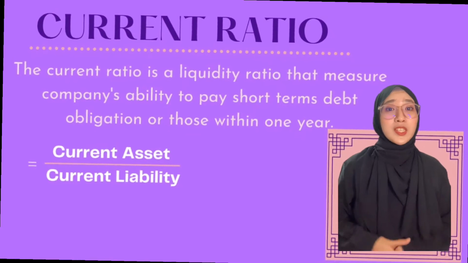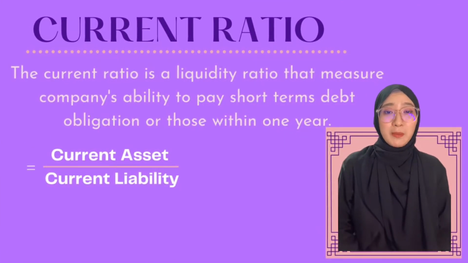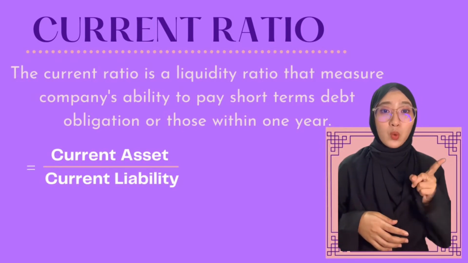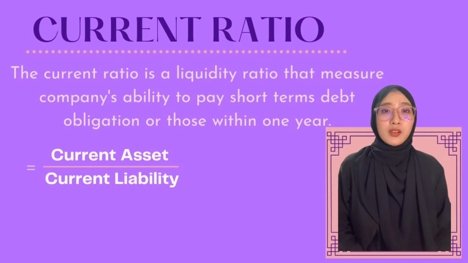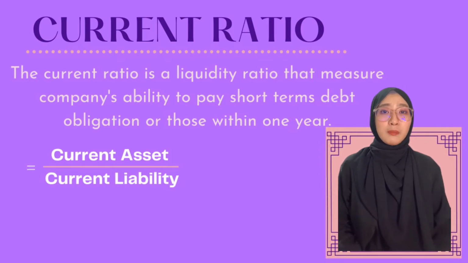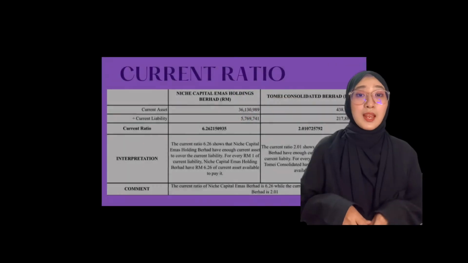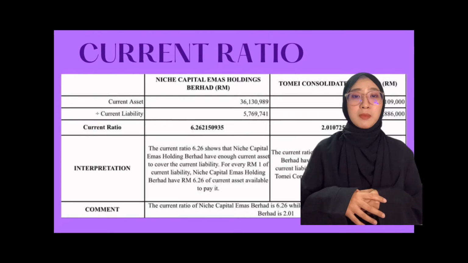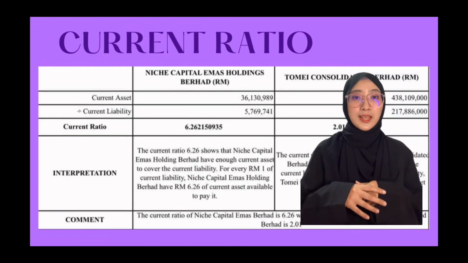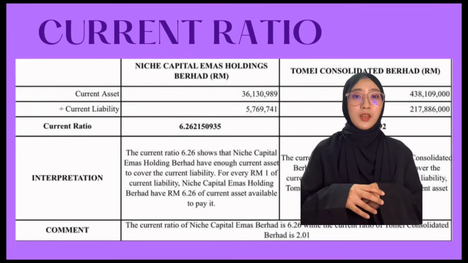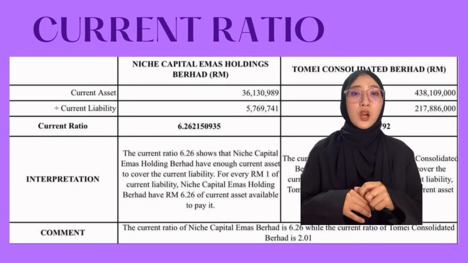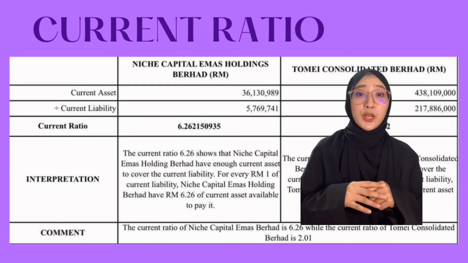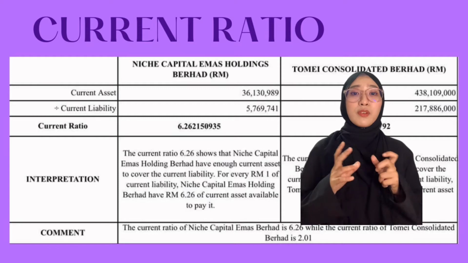The current ratio is a liquidity ratio that measures a company's ability to pay short-term debt obligations, or those within 1 year. The formula of current ratio is current asset divided by current liability. The current ratio 6.26 shows that Niche Capital Emas Holdings Berhad has enough current assets to cover the current liability. For every RM1 of current liability, Niche Capital Emas Holdings Berhad has 6.26 of current asset available to pay it.